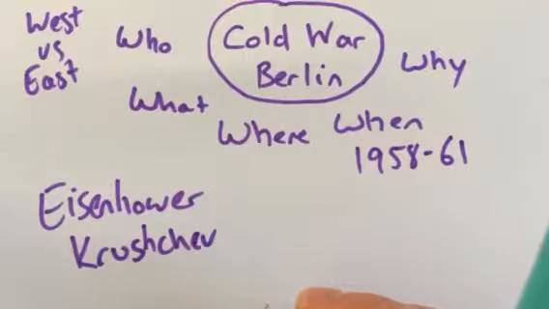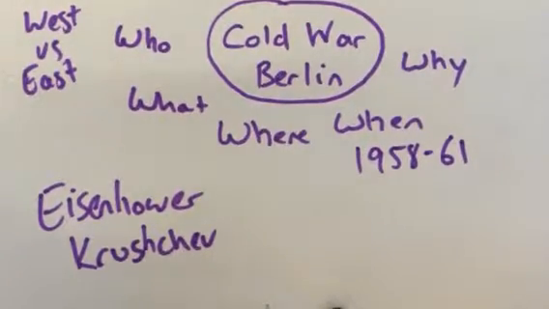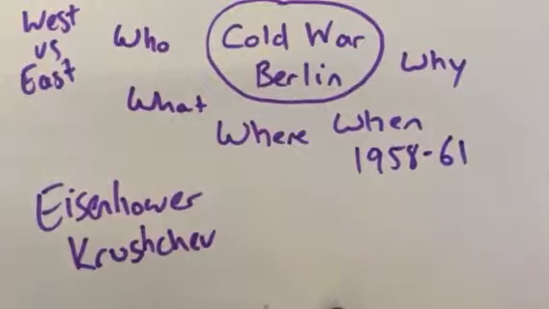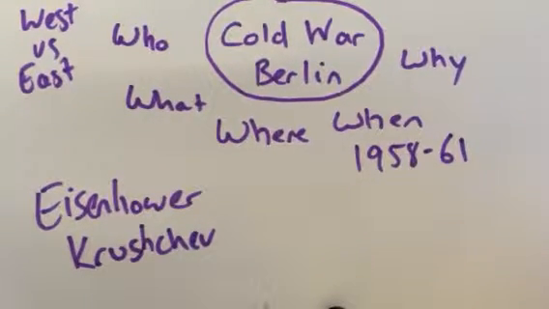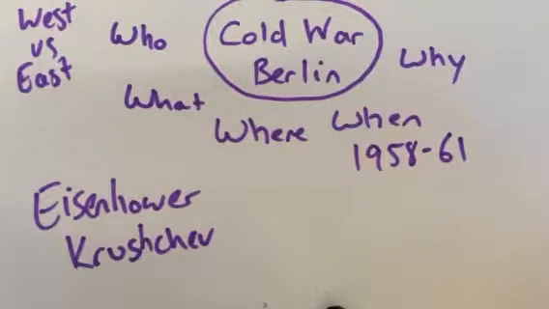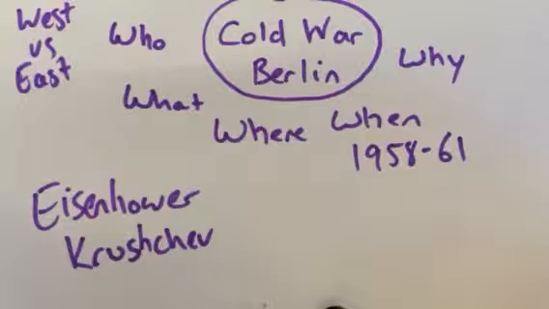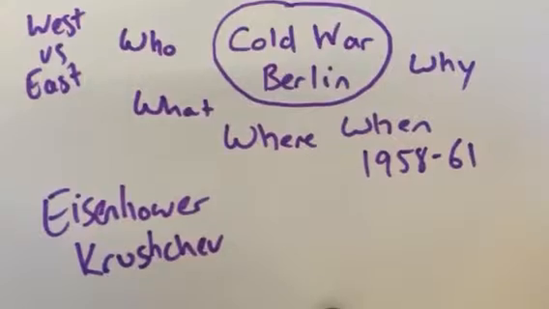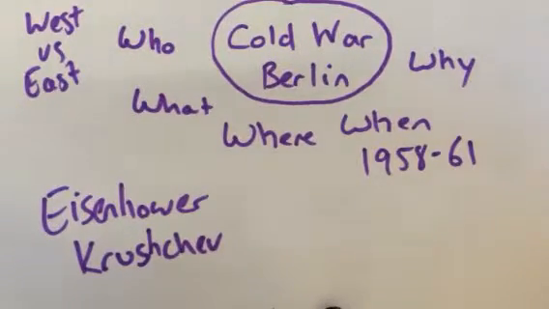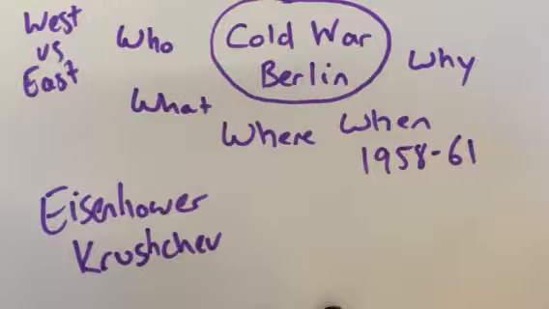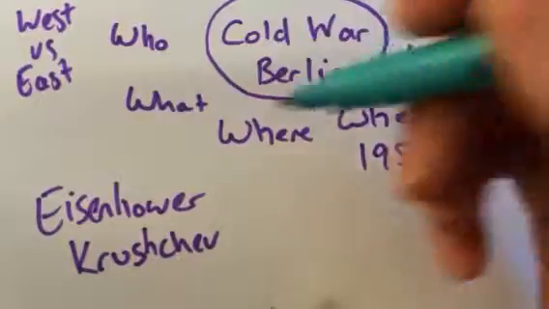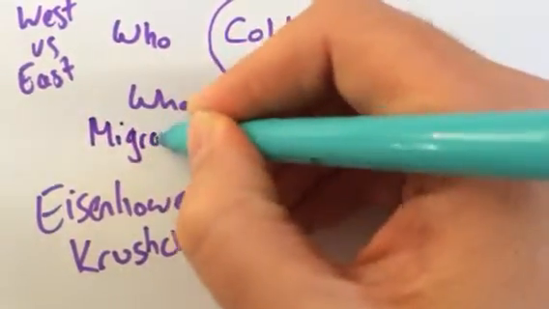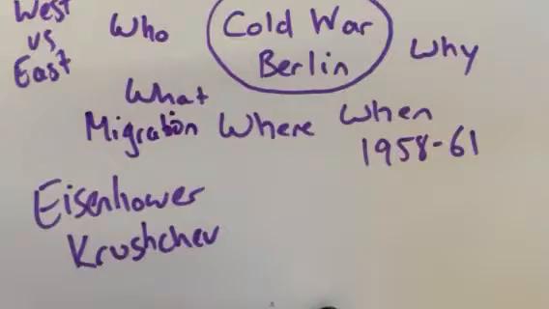The idea was that West Berlin was much nicer than East Berlin because the West had funneled, and the USA had funneled lots of money into West Berlin, trying to build up lots of jobs in a way to try and outdo Russia. And because Russia couldn't put in as much money into East Berlin because they didn't have as much money, all the people in East Berlin felt like West Berlin was a much nicer place to live. So they all moved from East Berlin to West Berlin, and in that time, up to a sixth of the population of East Berlin moved to West Berlin. So there was a migration problem, a migration crisis.